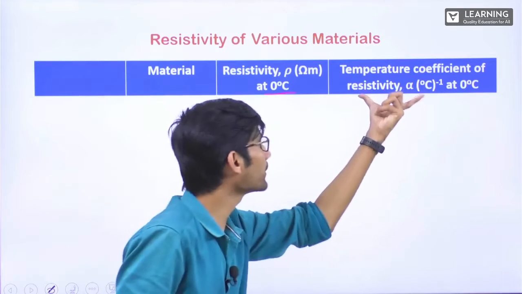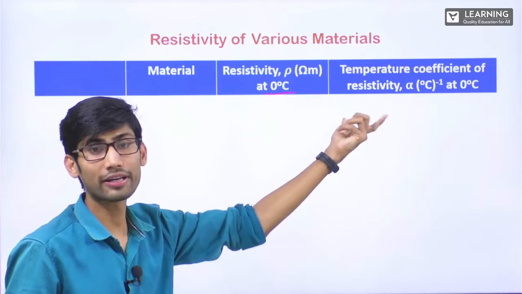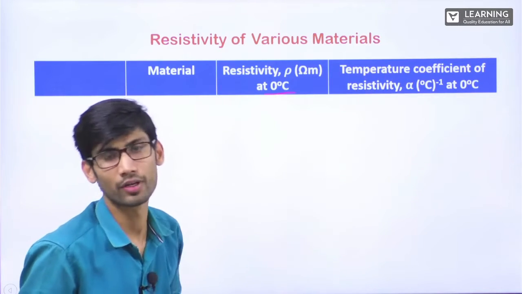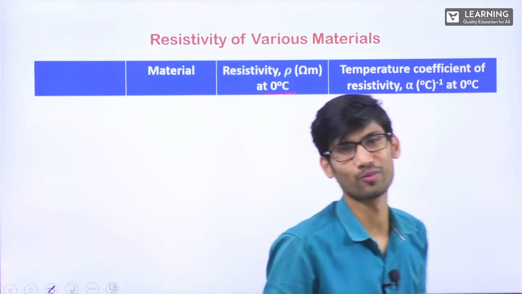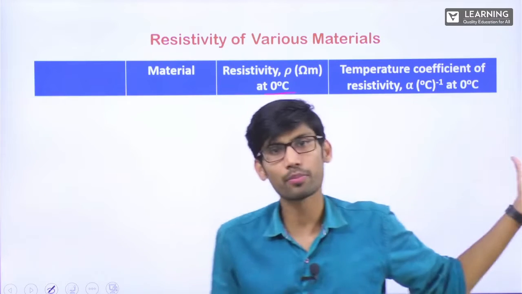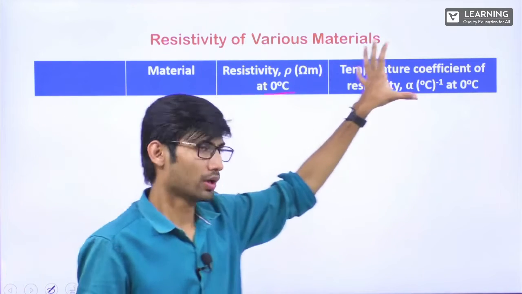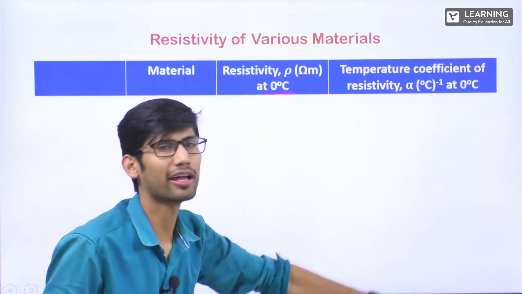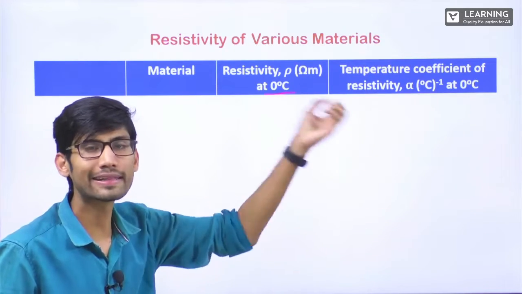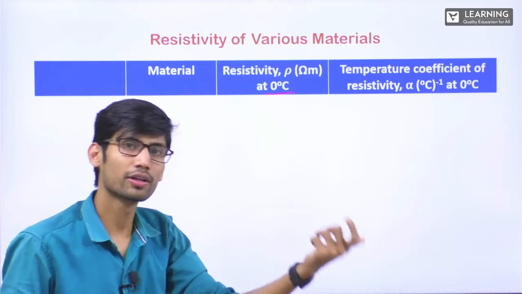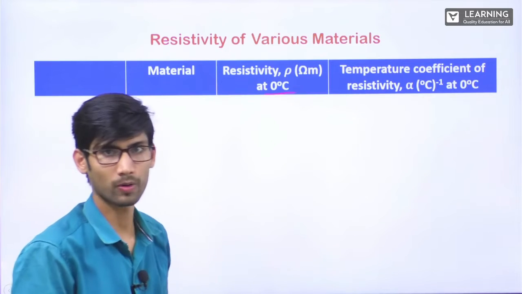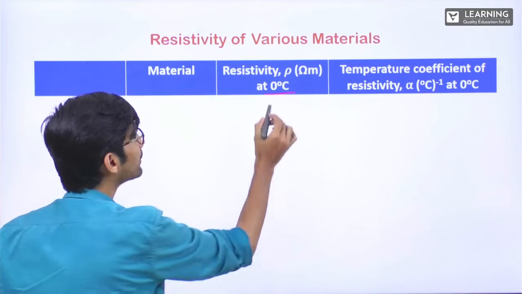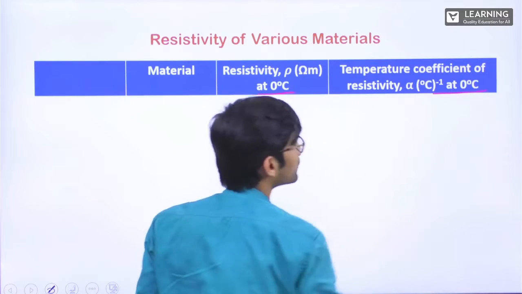This temperature dependence of resistivity we'll see properly in the next session. We'll be doing certain questions on this also. Again, it is important from the exam point of view. Temperature dependence of resistance. Here we'll just show the values. Again, not very important in the exam. If any question comes, the value will be given to you. If you are learning the values, just make sure these are at 0 degrees Celsius.